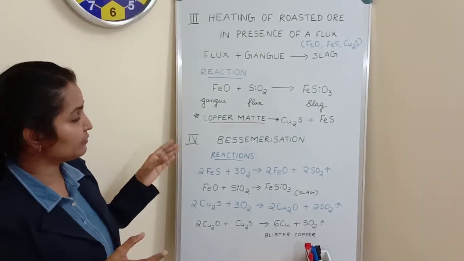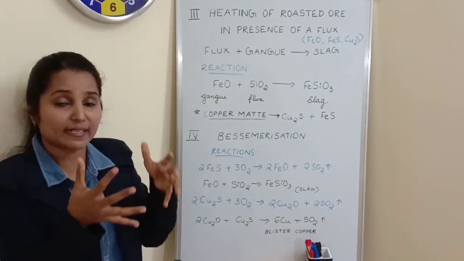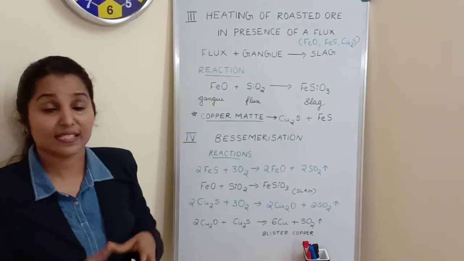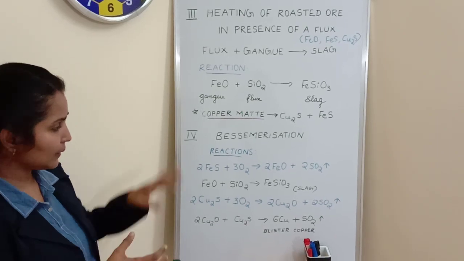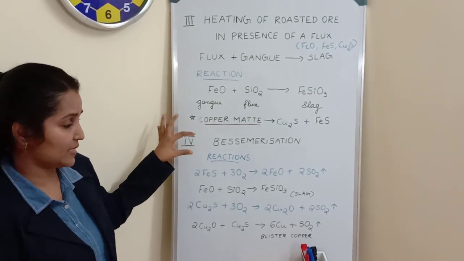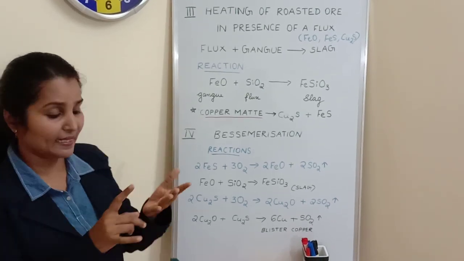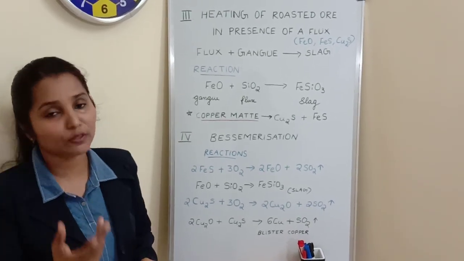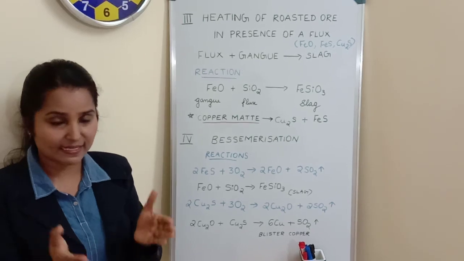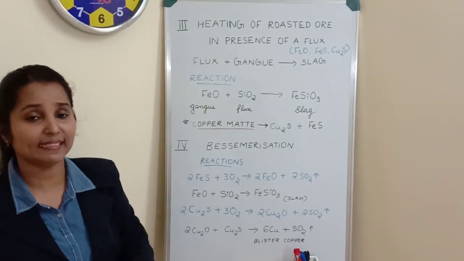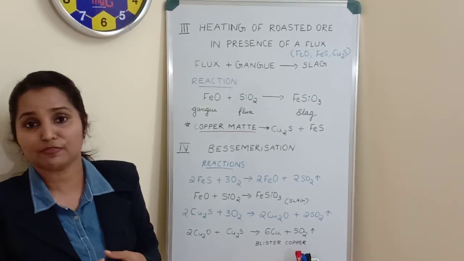Since the whole process is taking place in the Bessemer converter, we call this process bessemerization. During bessemerization, we will add this copper matte, containing ferrous sulfide and cuprous sulfide, along with the silica sand and hot air. And hot air here is a large source of oxygen.